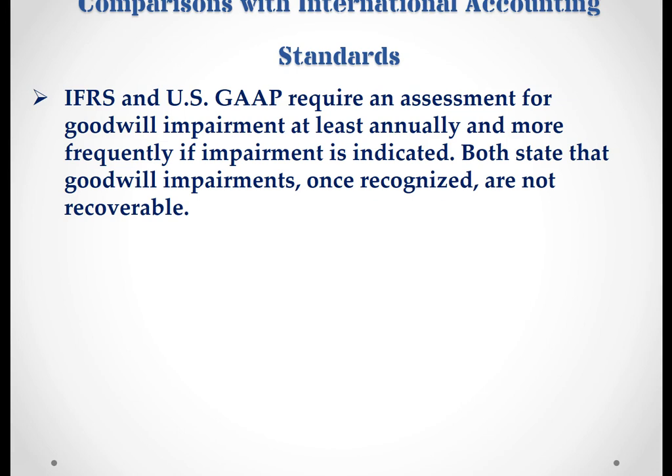Now let's take a look at the international standard. The IFRS and GAAP require an assessment for impairment at least annually and more frequently if impairment is indicated. Both state that goodwill impairments, once recognized, are not recoverable.